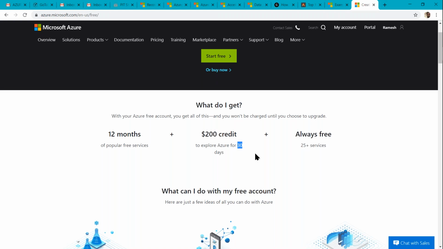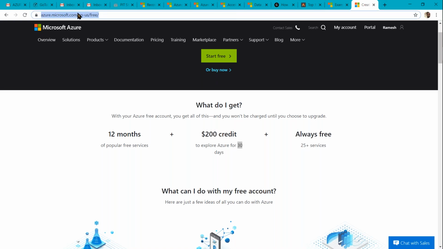Only if you choose to continue with a paid option are there charges. Otherwise, the account is disabled, and no charges are made to our credit card. After 1 month, if we want, we can cancel that subscription. Like this, we can start working freely.